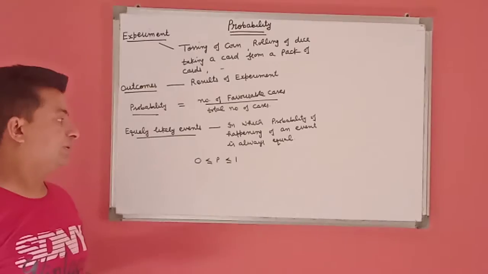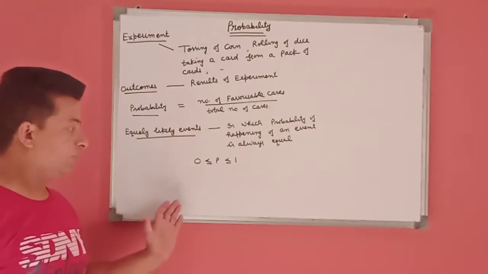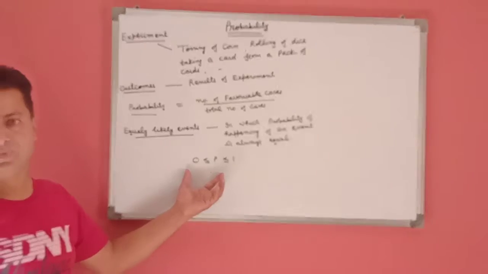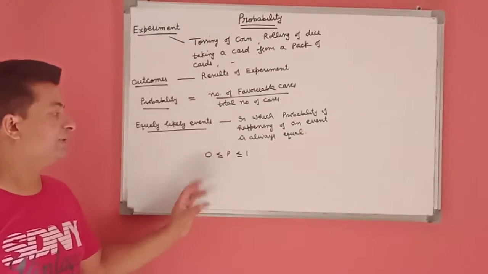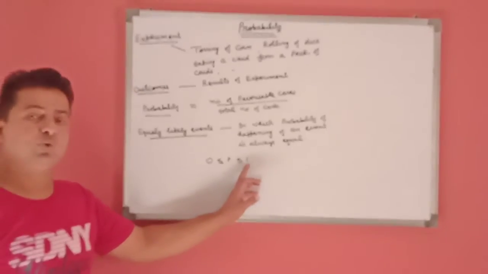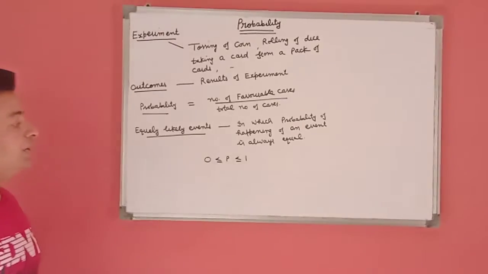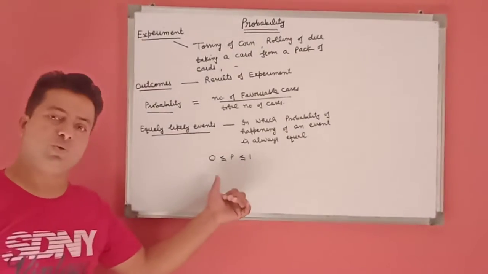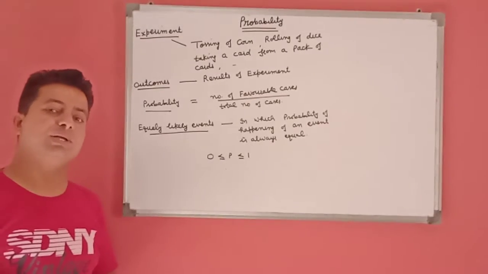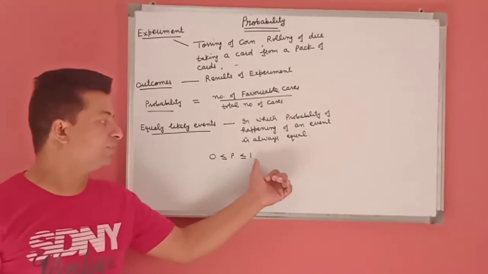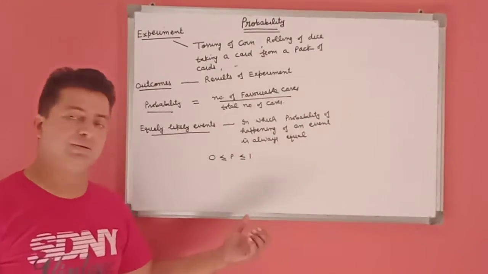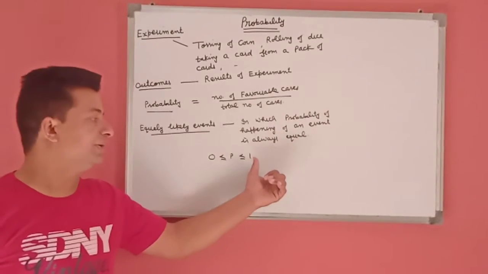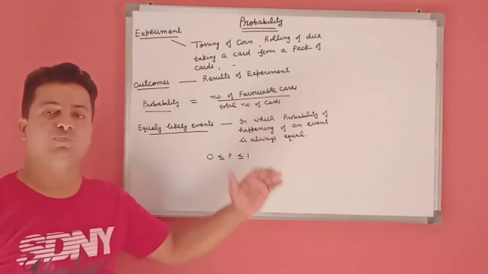If in this chapter your answer is negative or greater than 1, then your answer is wrong. The probability of an event that cannot happen is always 0. It's called an impossible event. The probability of an event which is sure to happen, called a sure event, is always equal to 1.